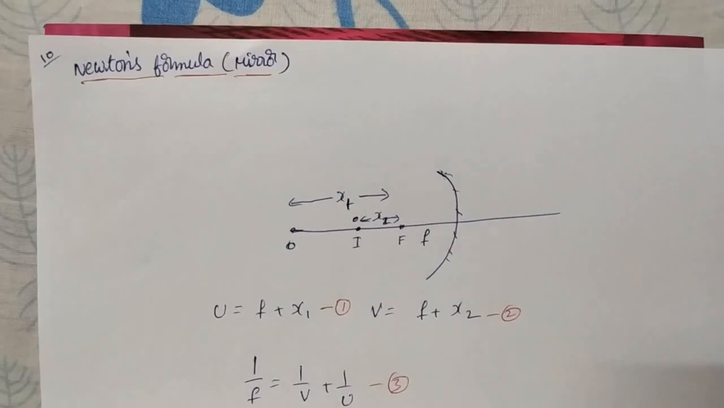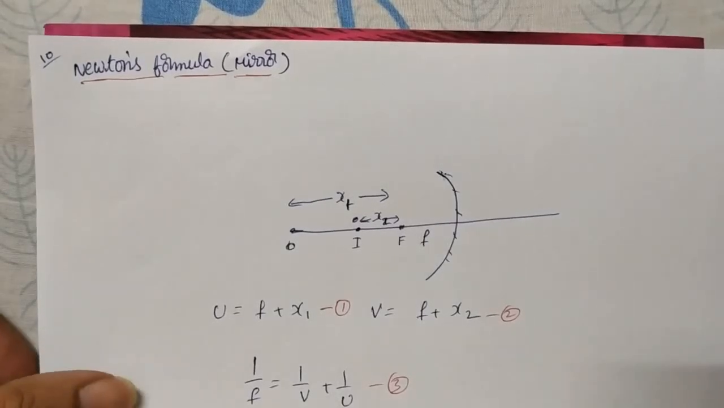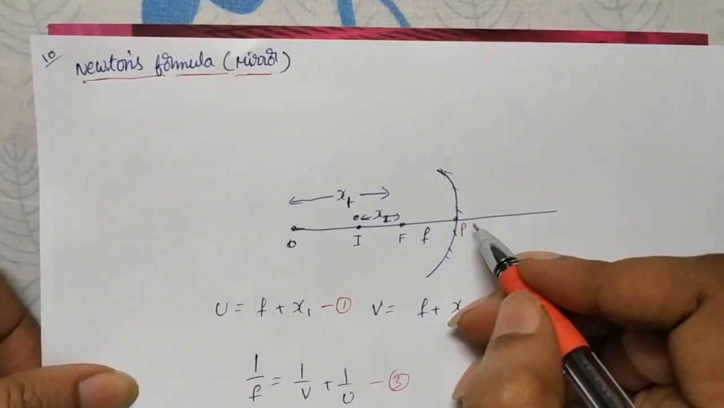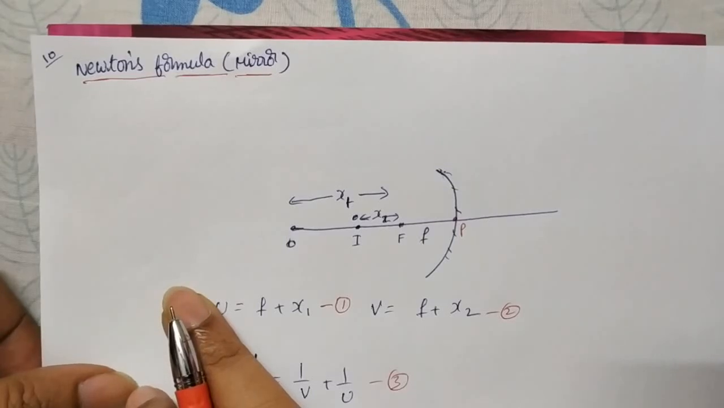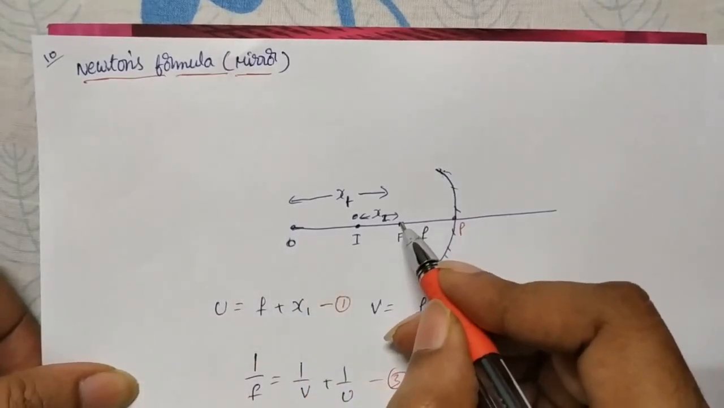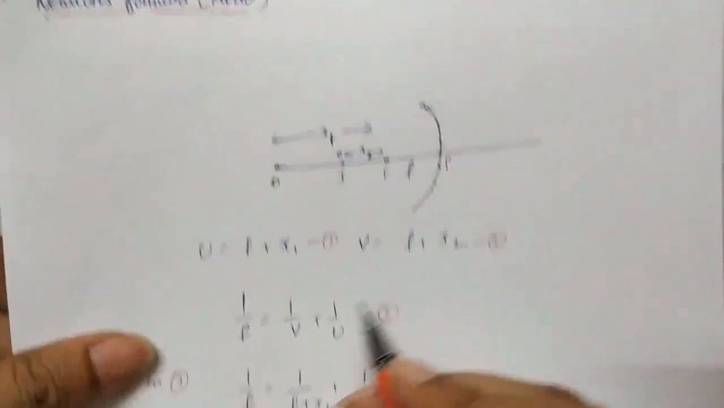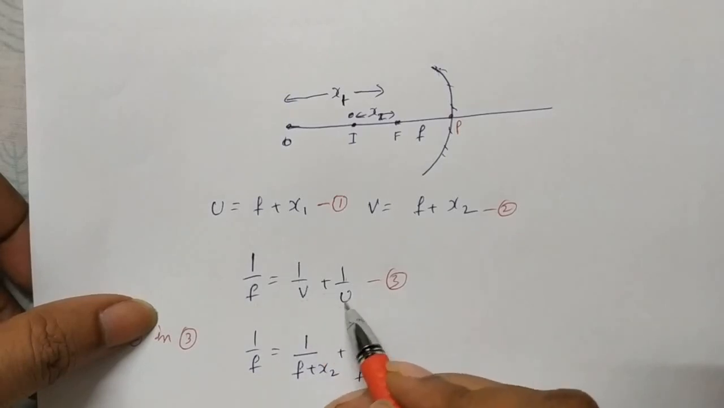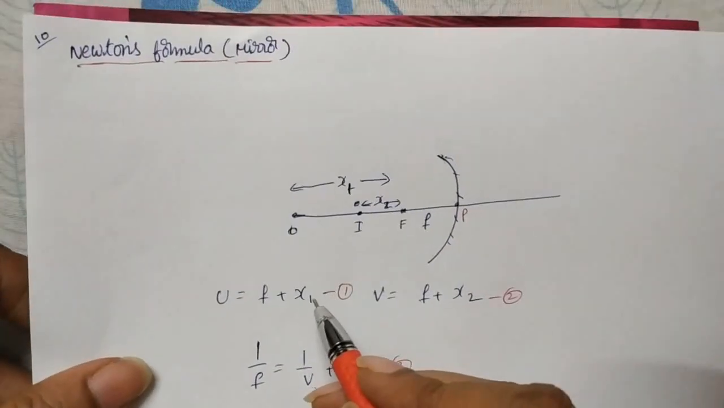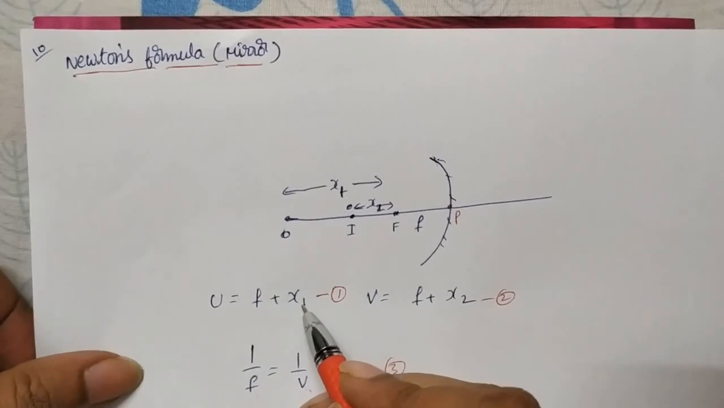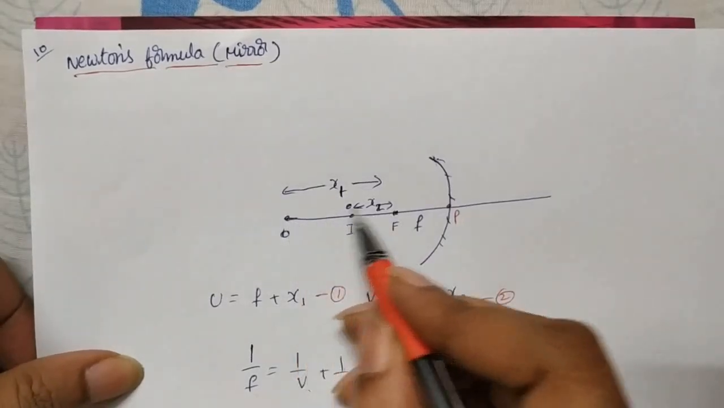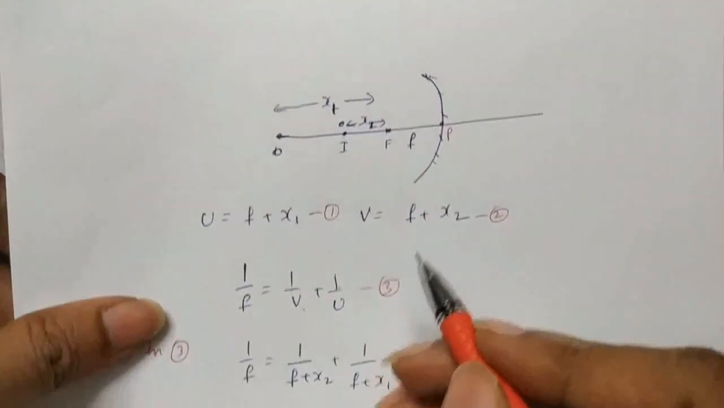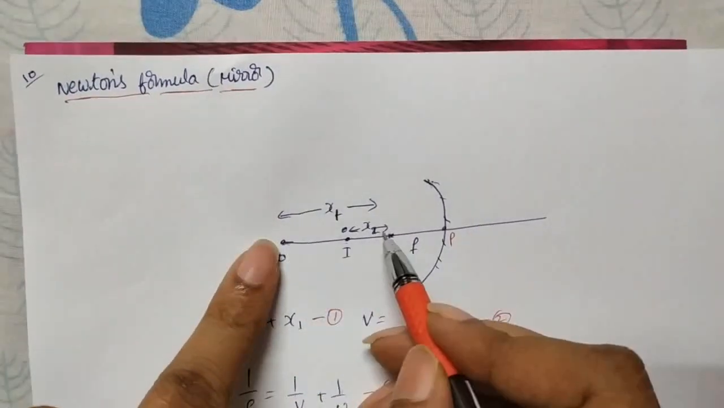Now we'll see Newton's formula for a mirror. Generally we consider all distances, image distance and object distance, from the pole of the mirror only. But here Newton considered the distances of the object and image from the focus. In the formula 1 by f equal to 1 by u plus 1 by v, these are the object distance and image distance from the pole. Suppose this is the object, which is x1 from the focus, and the image is x2 from the focus. Then what is the distance of the object? u is x1 plus f.